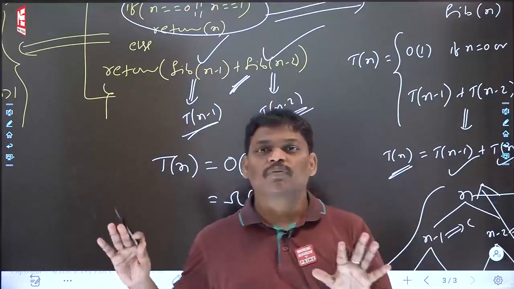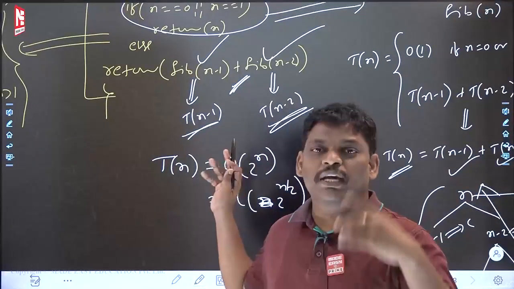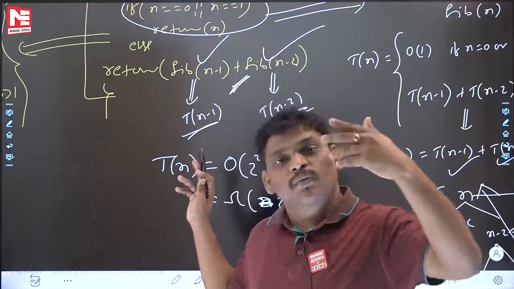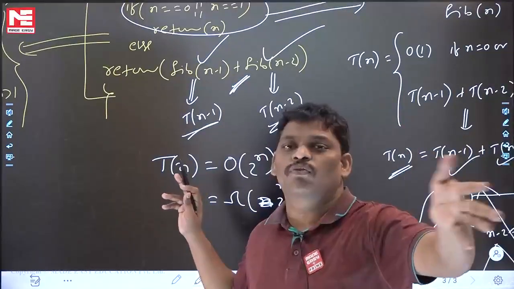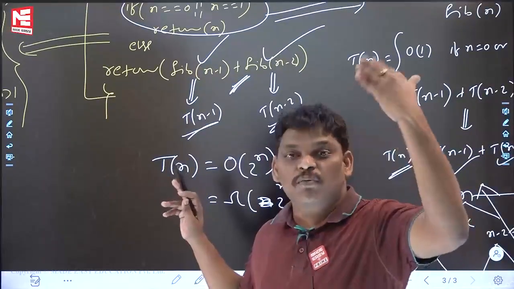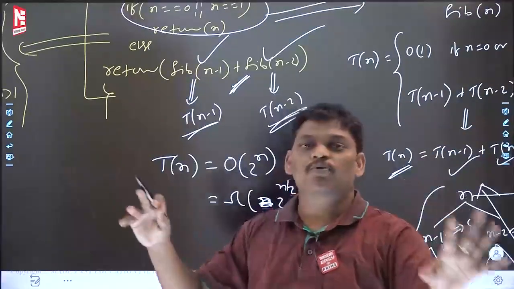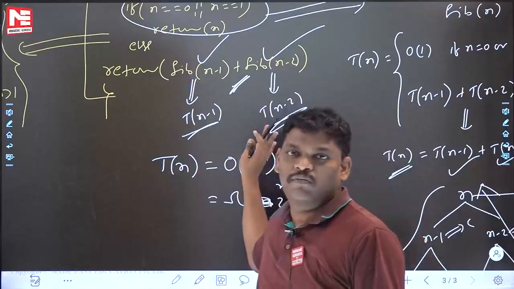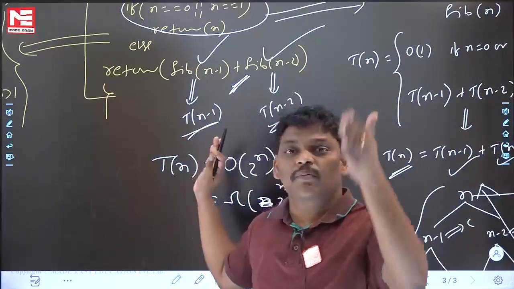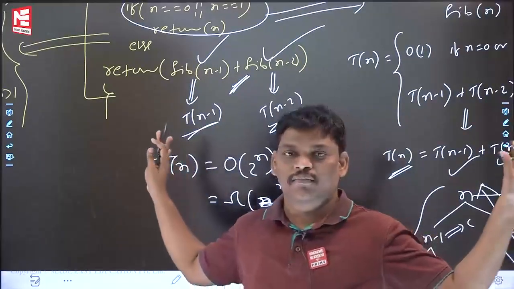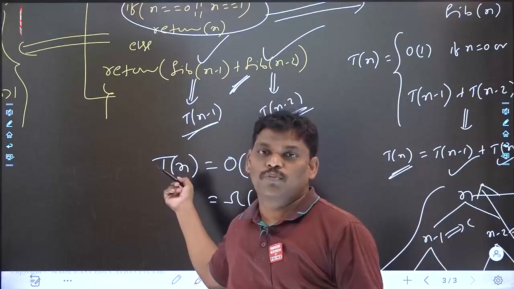So I am thinking that you are more comfortable now. Finding the time complexity of a recursive program manually is one way, which will trouble you and may sometimes give a wrong answer, because you have to do a lot of big procedure. The standard procedure is this. From now onwards, follow it. I am thinking you are comfortable.